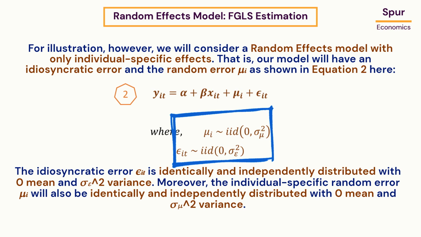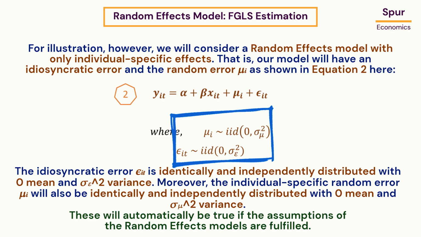The idiosyncratic error is identically and independently distributed with zero mean and sigma epsilon square variance. Moreover, the individual specific random error μi will also be identically and independently distributed with zero mean and sigma mu square variance. These will automatically be true if the assumptions of the random effects models are fulfilled.